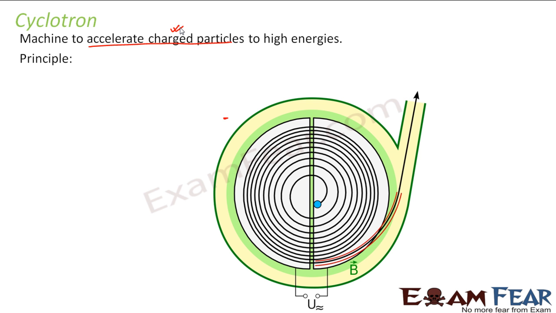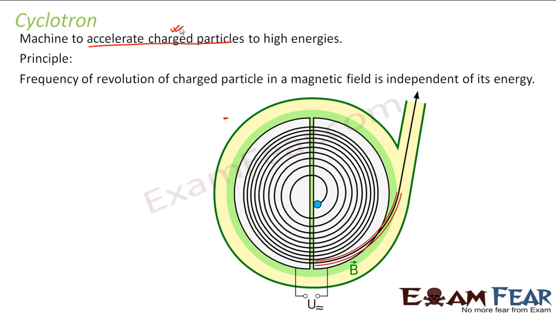Now, what is the principle behind the working of this device? The frequency of revolution of a charged particle in a magnetic field is independent of its energy. We have already proved this, right? We found the frequency of revolution for a charged particle in a magnetic field to be qB divided by 2 pi m.